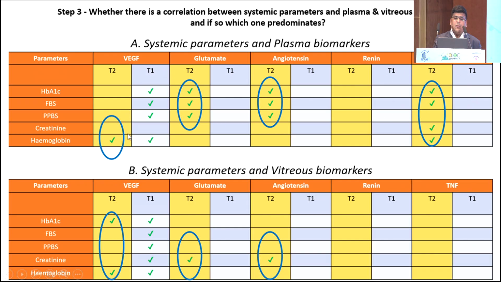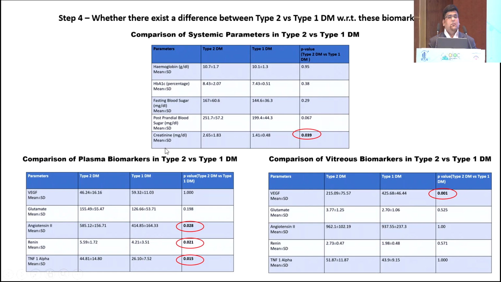However, in case of type 1 diabetes patients, it was only VEGF levels that were linearly correlating with these blood investigations. Similar was the pattern with the vitreous levels of all the biomarkers under study. The fourth and final step of our study was to contrast these factors among type 1 and type 2 diabetes mellitus patients. As we all know, there is a significant difference in the pathophysiology of both types of diabetes. So what we could see was both the groups were comparable in terms of blood investigation, except nephropathy was more common in type 1 diabetes patients, which was a statistically significant result.